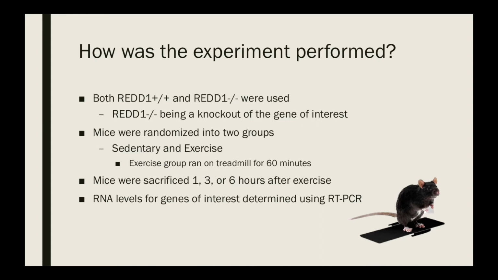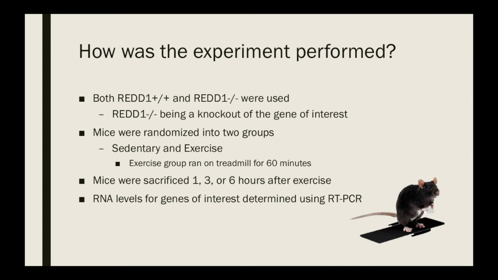Following this period of exercise, the mice were sacrificed at 3 separate time intervals. The mice were evenly divided and sacrificed over periods of 1 hour, 3 hours, and 6 hours after completing the aerobic exercise on the treadmill.